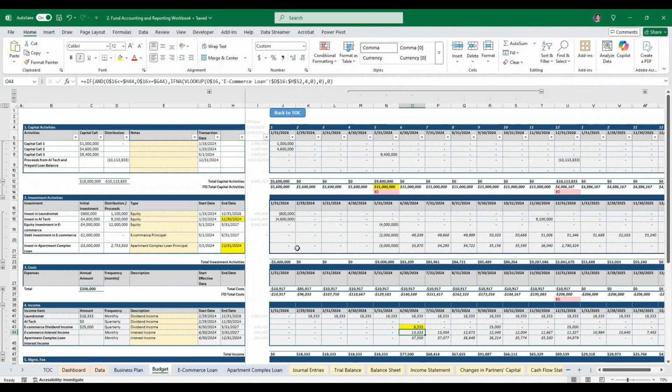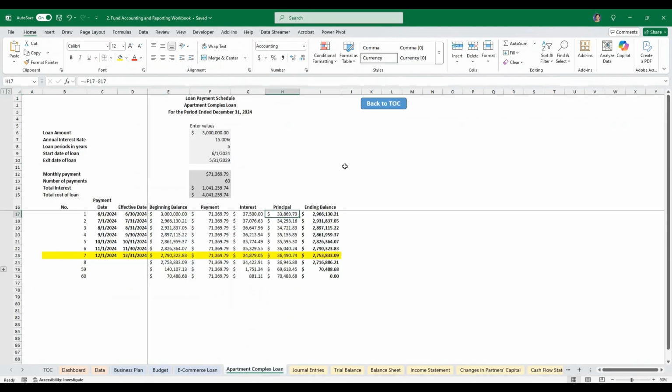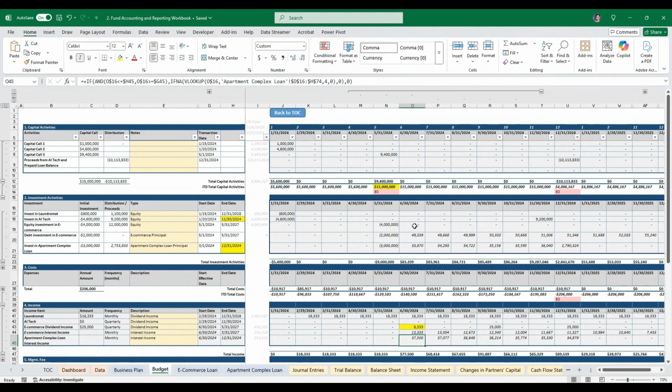And then the same for the construction loan. We have the principal $33,000 booked here, and we have our interest $37,000 booked here. So the budgets are in different categories. The principal will come to the investment activity, and this is to net the principal of the loan. And the interest income will be booked into the income part. And they are different each month. We will work our loan schedule next after we go through the budget.